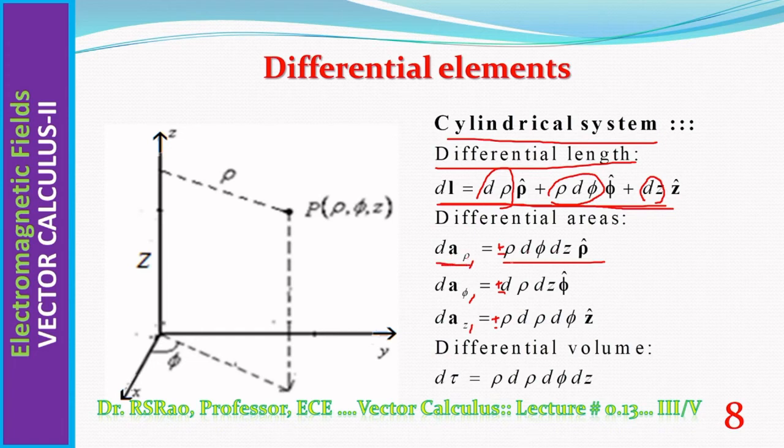Rho d phi dz. How has this come into being? You multiply the phi component and z component, you will be getting rho d phi dz. How can one get phi component? Multiply rho component and z component of differential length, and you will be getting phi component. Similarly, dAz. Differential volume is rho d rho d phi dz. Of course, if you multiply all three components of the differential length, you will be getting it.